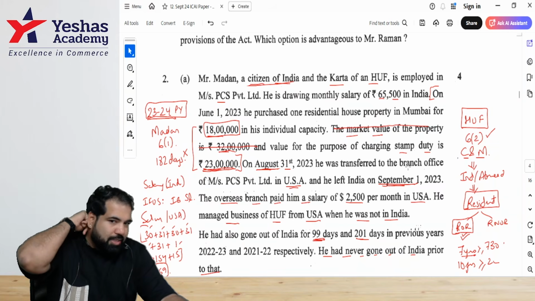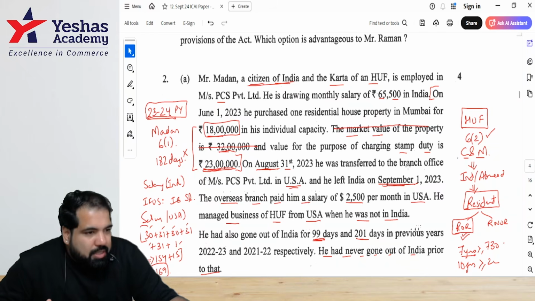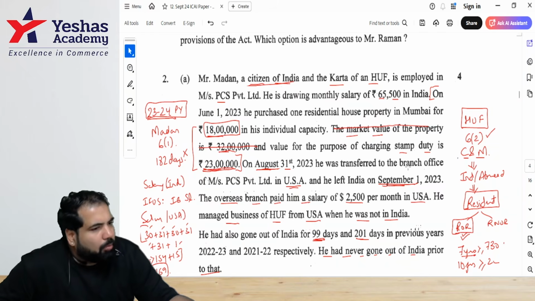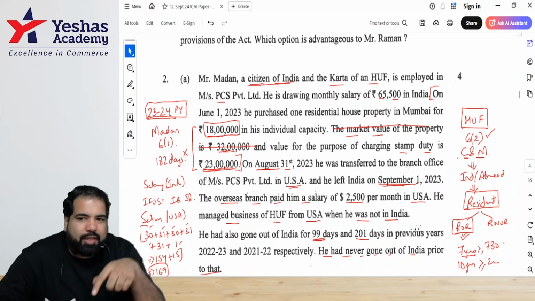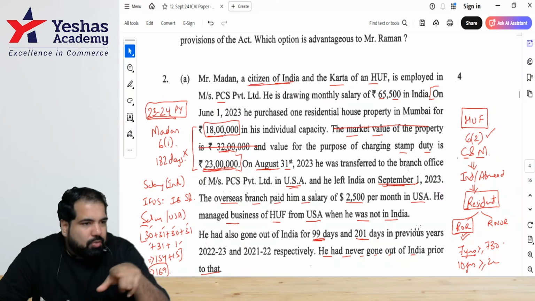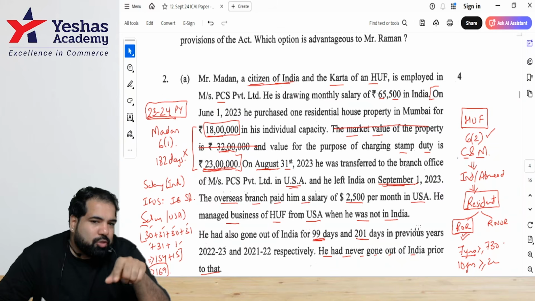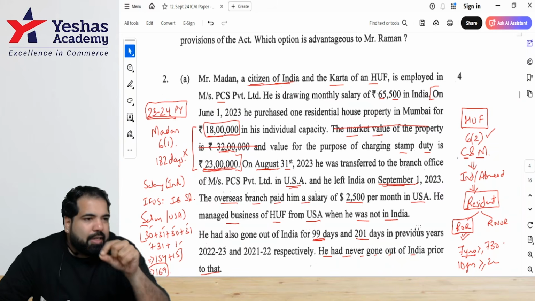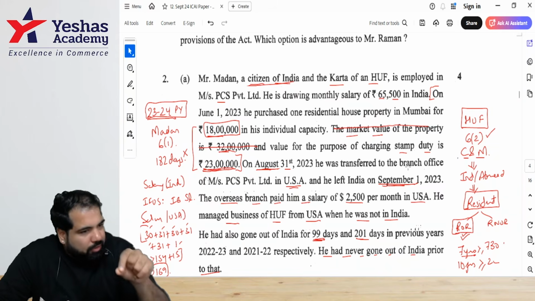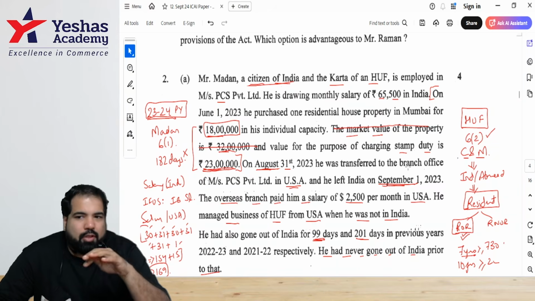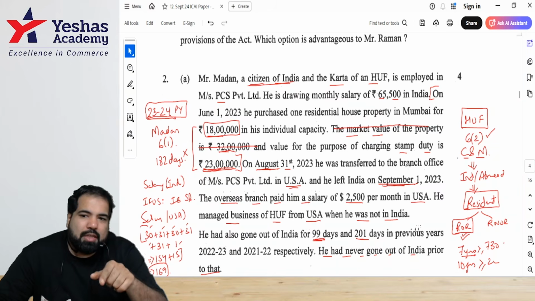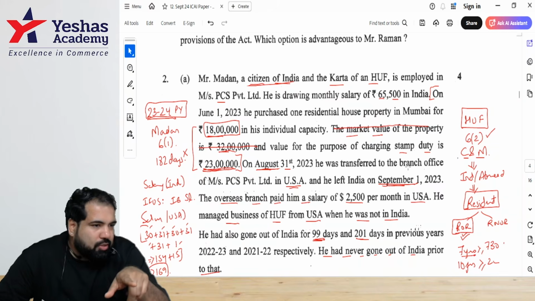Full stop. Then you will write: as per section 6.2, since the control, yeah, we can mention his number of days, yes, but I'll show you how to present it. So here we can say that as per section 6.2, the control and management of the HUF is partly in India and hence it will be considered as a resident. Full stop. You go to the next paragraph. Further, as per section 6.6, since Mr. Karta fulfills both the additional conditions.